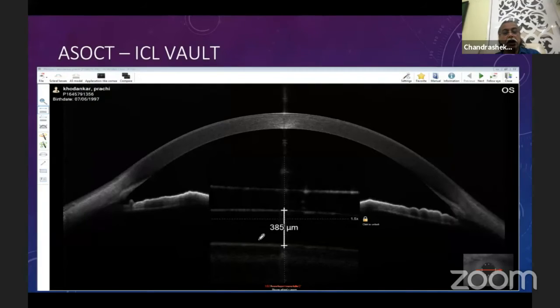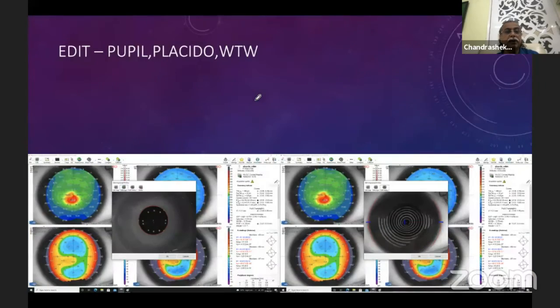Nowhere up till now have I seen ICL as clearly as I see with MS-39. And you can see that this central part is magnified. This is a special facility this machine gives, and you can see that the vault is 385 microns. We were worried for this patient, but 385 is just an acceptable vault. But I have not seen ICL so clearly on any other machines.